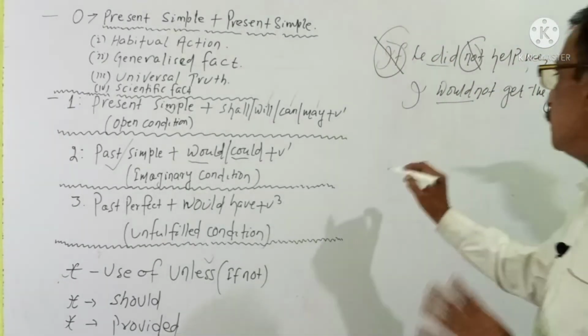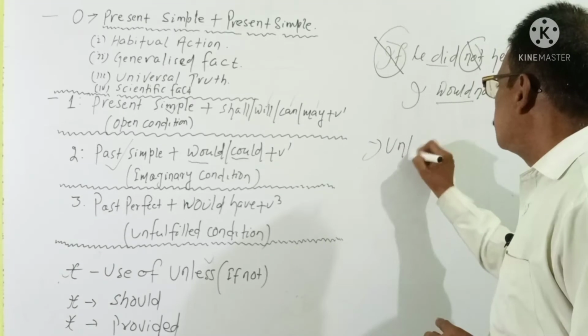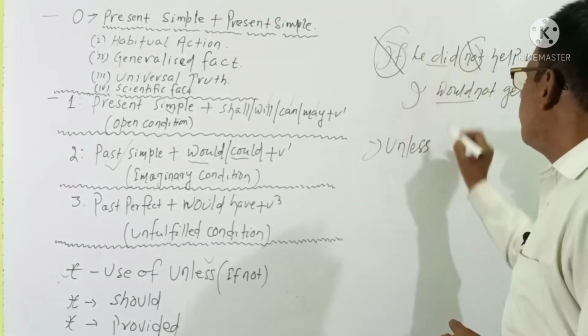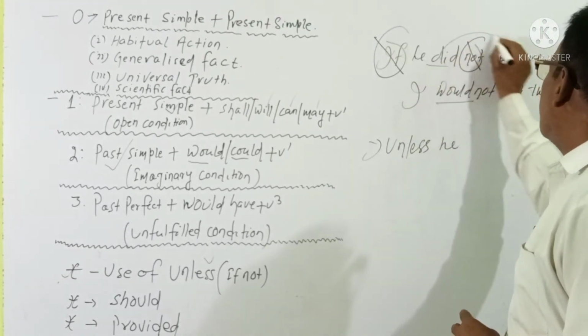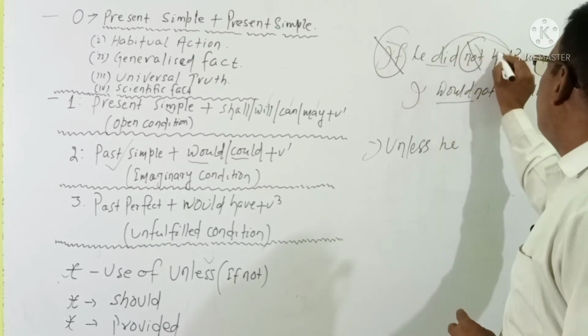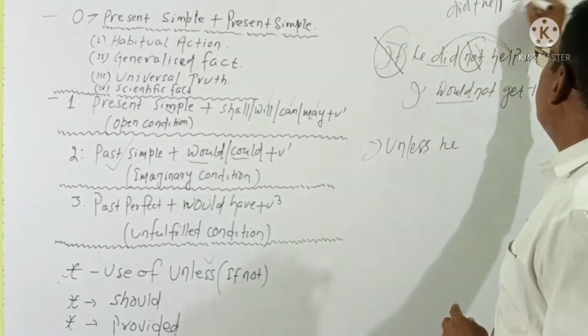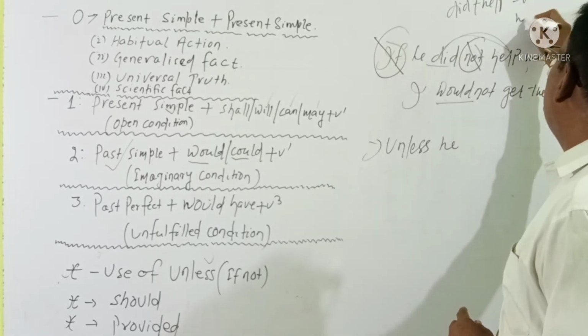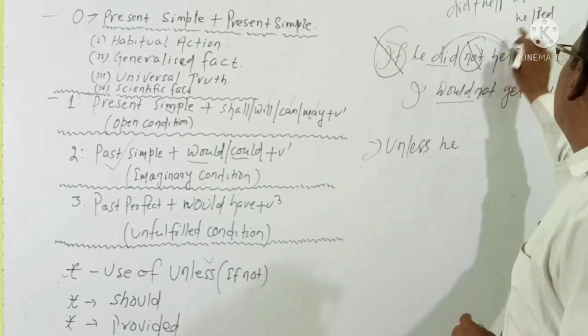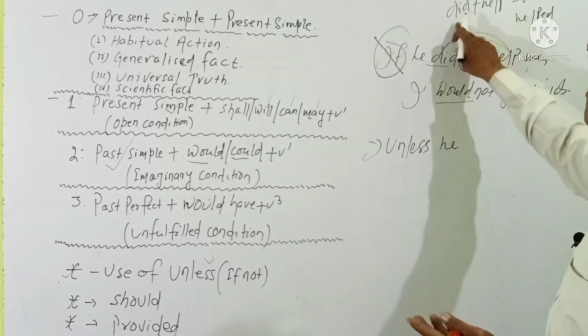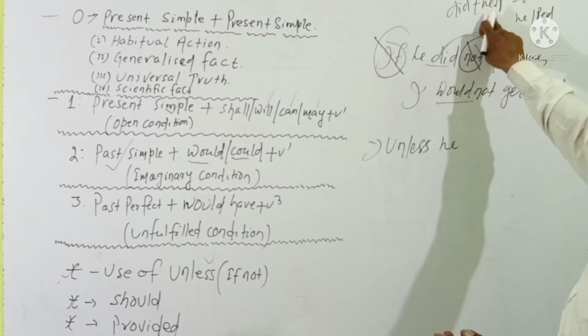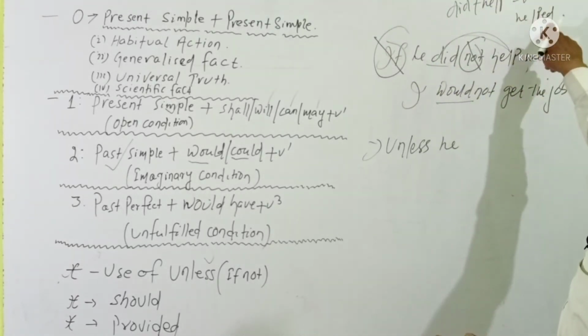So the right answer is unless he helped me, I would not get the job. Did plus V1, when it is joined, it is V2.